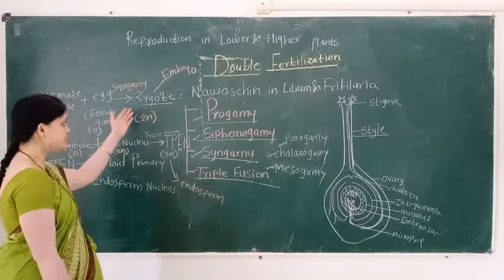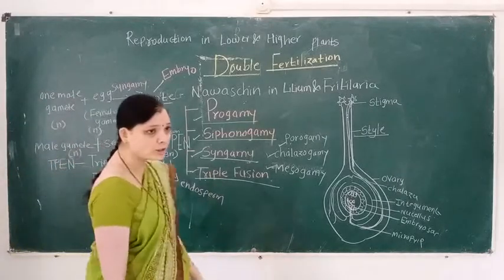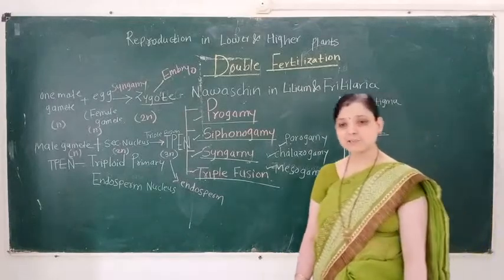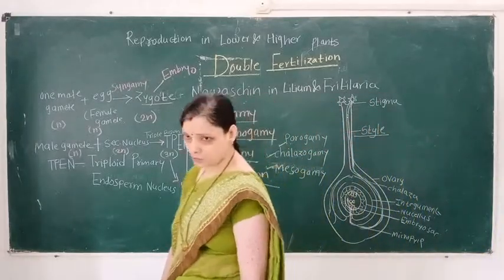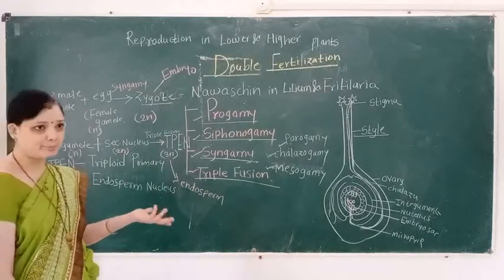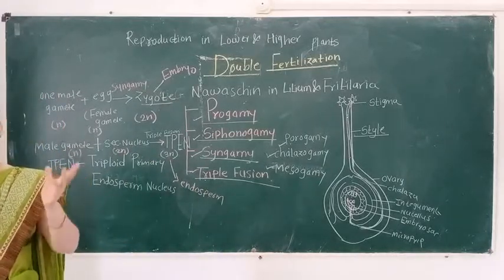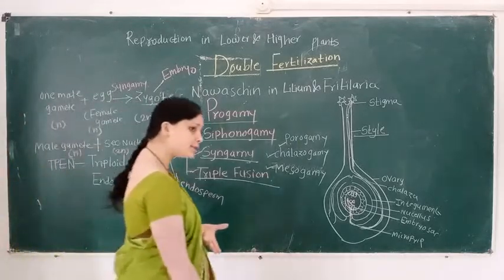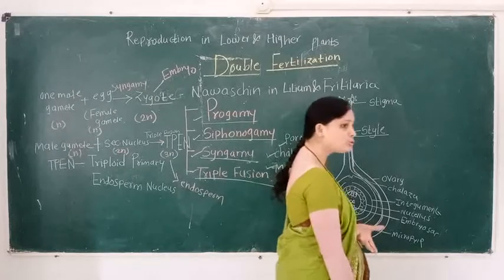This zygote is converted into the embryo, and the TPEN is converted into the endosperm. Endosperm is a nutritive tissue, and the embryo consists of two parts, radicle and plumule. The radicle gives rise to the root system, and the plumule gives rise to the shoot system.